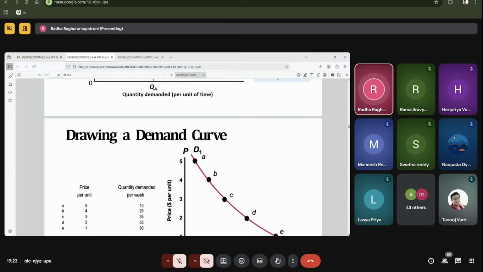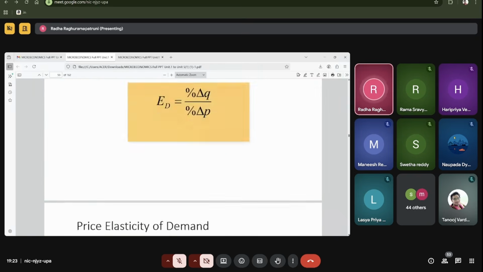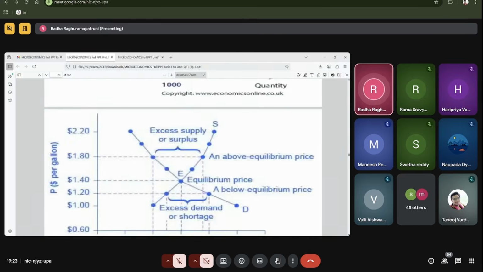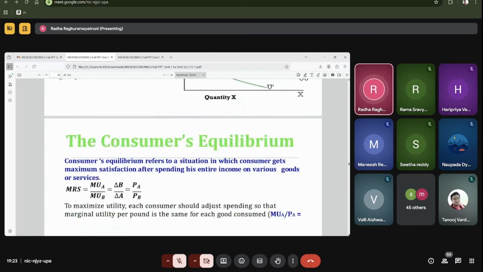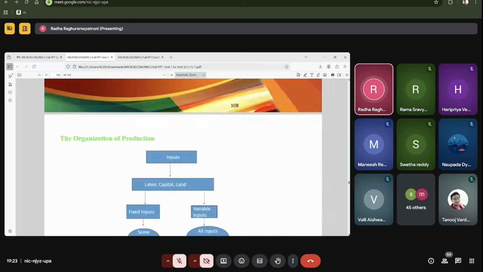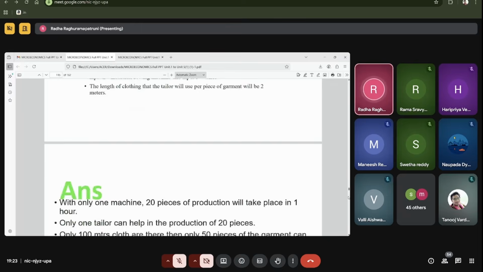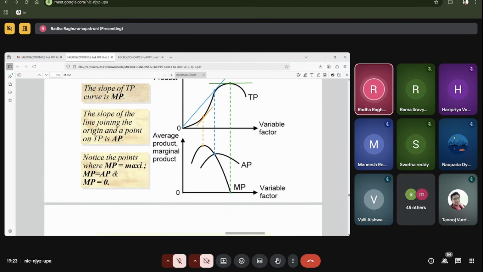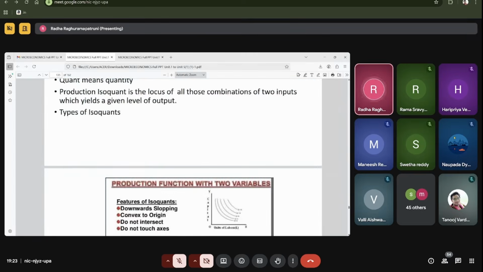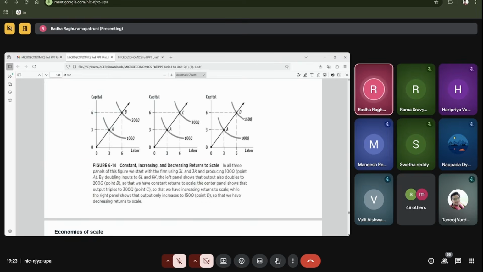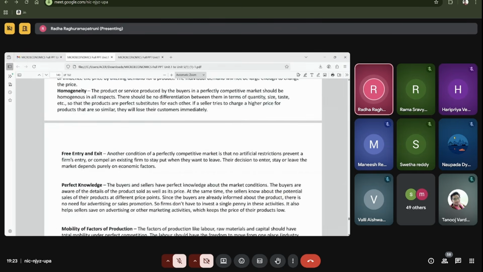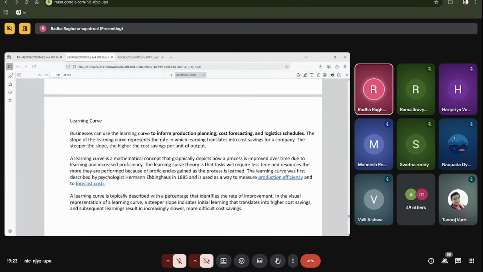See, unit 4 and 5 are actually the same units. So, unit 4, we will discuss perfect competition. Perfect competition, I think all of you understood the features like existence of same kind of product and same kind of price, large number of buyers and sellers, perfect knowledge for the consumers, perfect knowledge about the market situation by the producers, and perfect mobility of factors of production. So this is unit 4.